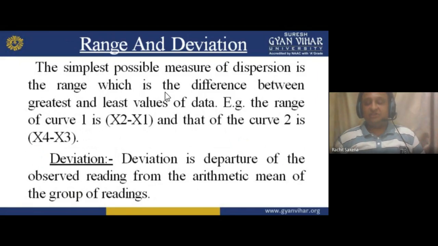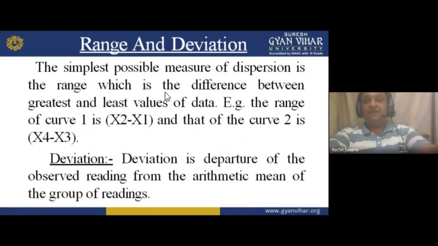Okay. Now deviation. Deviation is the departure of the observed reading from the arithmetic mean of the group of readings. Deviation basically means deviate. For example, a student sitting with me deviates my reading by showing something to me. So deviate basically means changing. So deviation is the departure of the observed reading from the arithmetic mean of the group of readings.